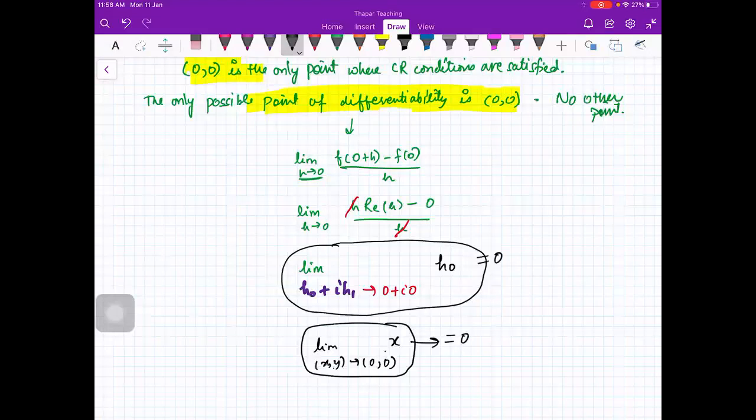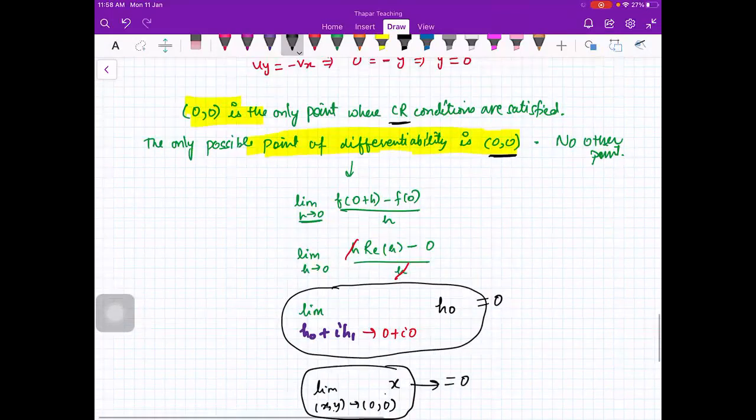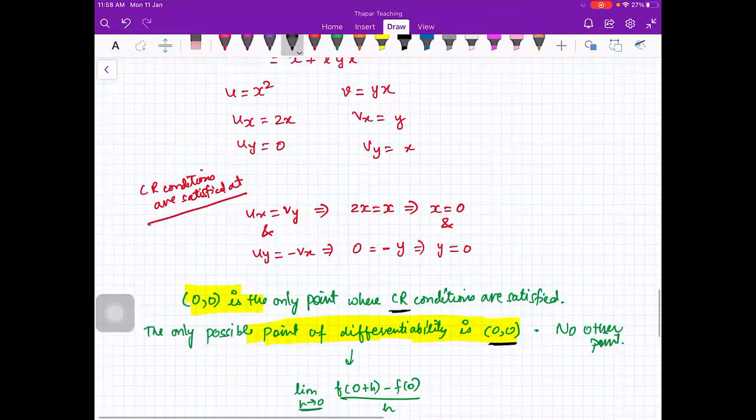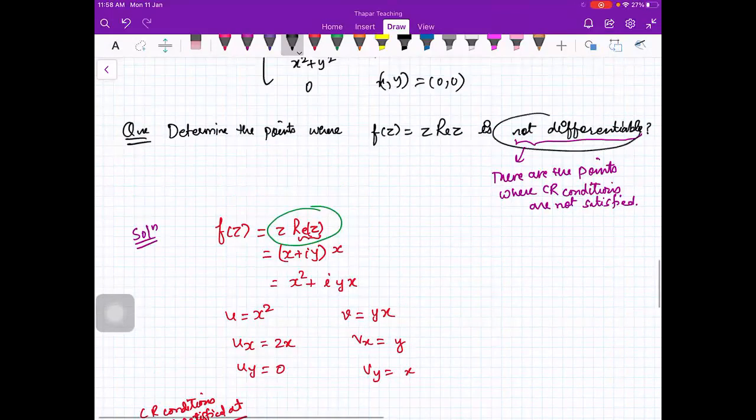So the function is differentiable at (0, 0). Nowhere else. And we are not making this statement by CR conditions. CR conditions only tell you where are the points of possible differentiability. After that, you have to actually check whether the function is differentiable at that point or not. So in this problem, it was asked where it is not differentiable. So this function is not differentiable in C minus (0, 0).